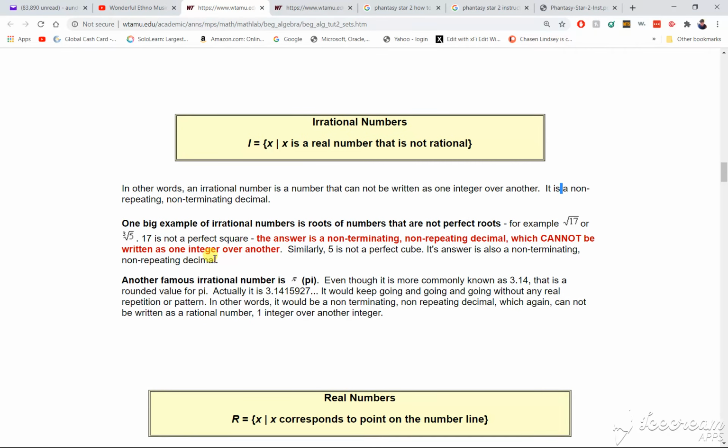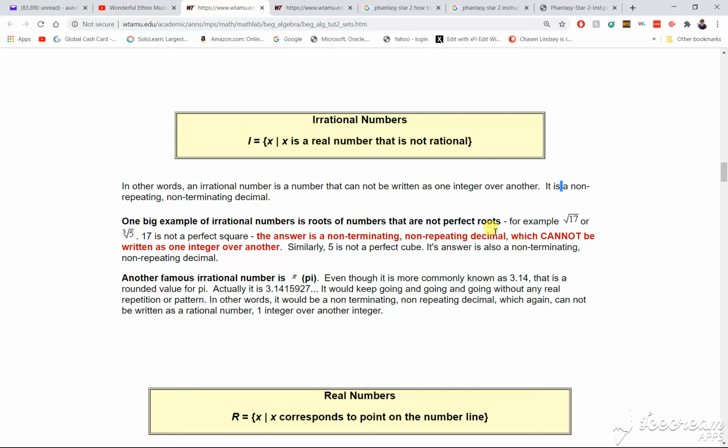One big example of irrational numbers is roots of numbers that are not perfect roots. For example, the square root of 17 or the cube root of 5. 17 is not a perfect square, so the answer is a non-terminating, non-repeating decimal, which cannot be written as one integer over another. Similarly, 5 is not a perfect cube. Its answer is also a non-terminating, non-repeating decimal.